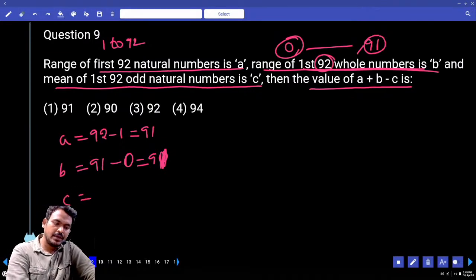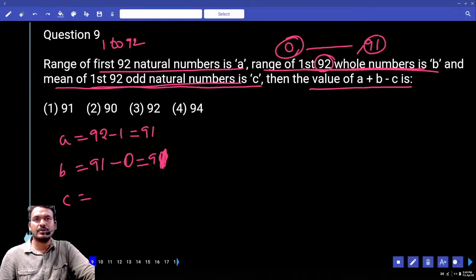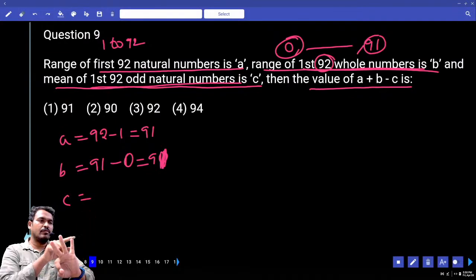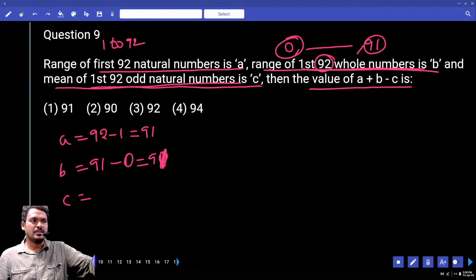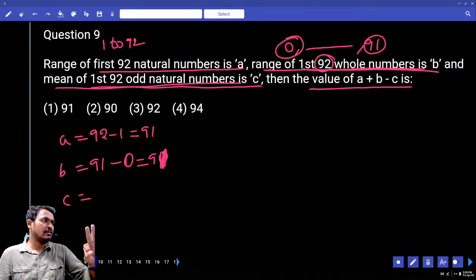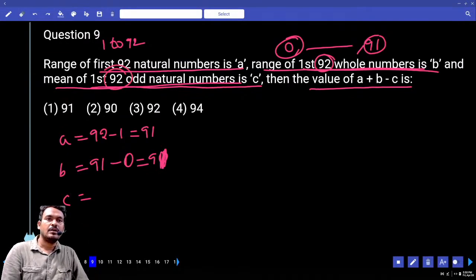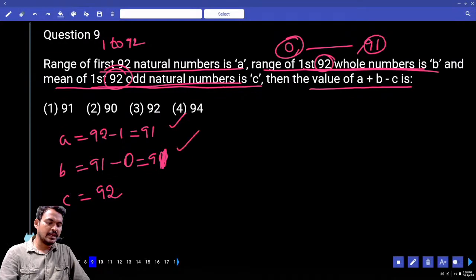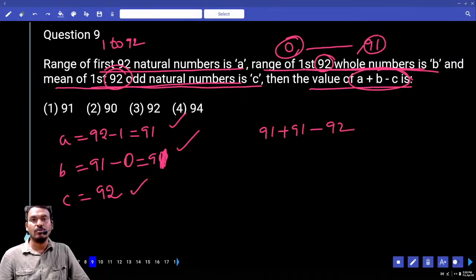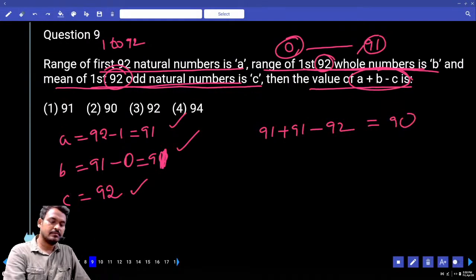Again, the C value. Mean of the first 92 odd natural numbers. If it is 3 odd numbers, 1, 3, 5, total 3 odd numbers. What is the mean value? Average: 1 plus 3 plus 5 is 9, divided by 3 is 3. If the number of terms is 3, the average is also 3. How many terms are there? 92. Then the mean value is 92. A is 91, B is 91, C is 92. We require A plus B minus C, 91 plus 91 minus 92, which ends with 90.